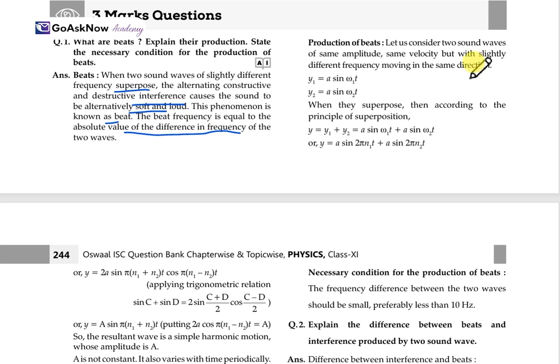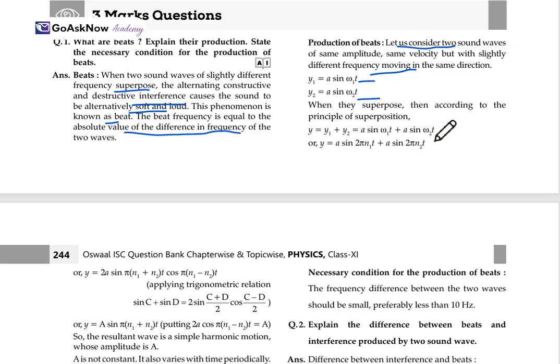Production of beat, how it is produced. So let us consider two sound waves of the same amplitude, same velocity, with slightly different frequency, moving in the same direction. So the equation will be y1 = a sin omega1 t, and for the second one it will be y2 = a sin omega2 t. When they superpose, then according to the principle of superposition, y = y1 + y2, which equals a sin omega1 t + a sin omega2 t.